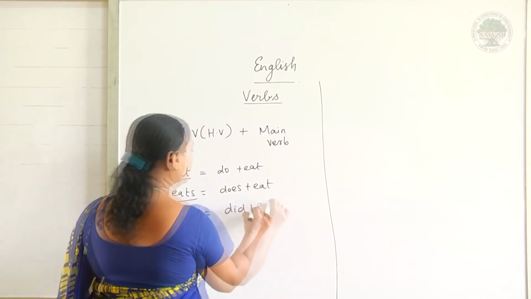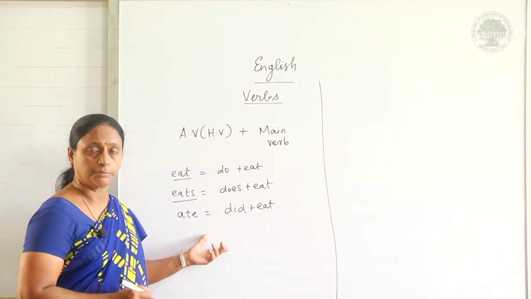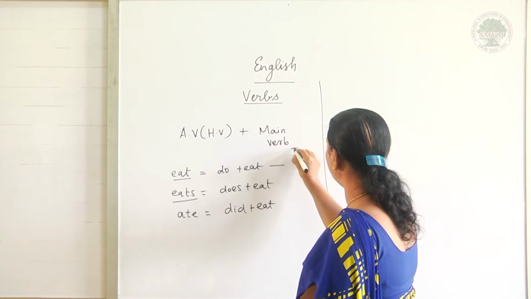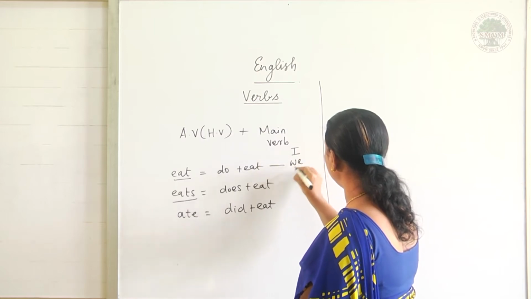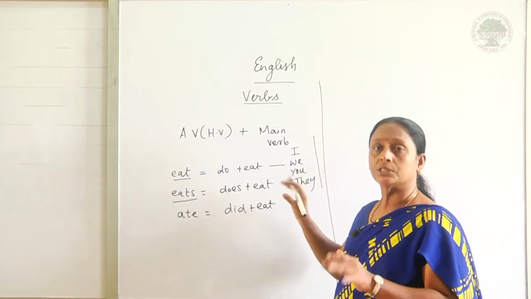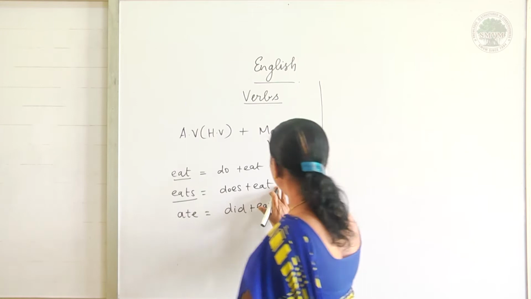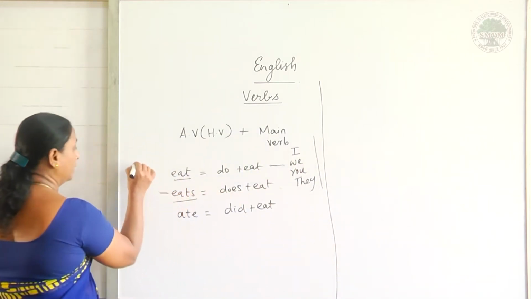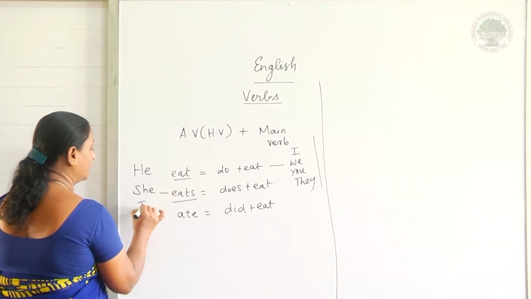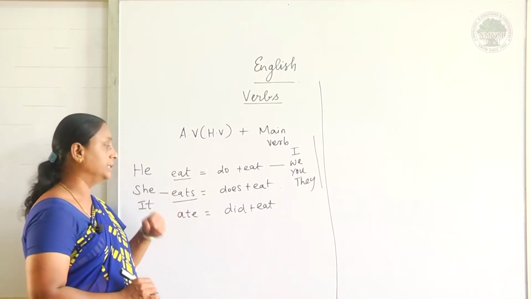Did plus eat. Now when I apply these verbs in my sentence, eat alone you have to use for I, we, you and they. What are they? They are all personal pronouns. Eats is used for third person singular: he, she and it. Ate is the past tense of eat.